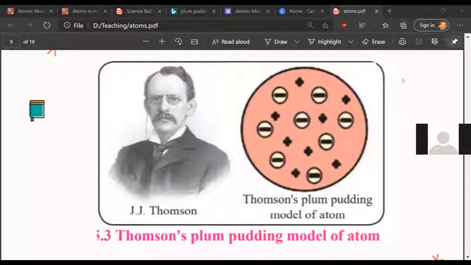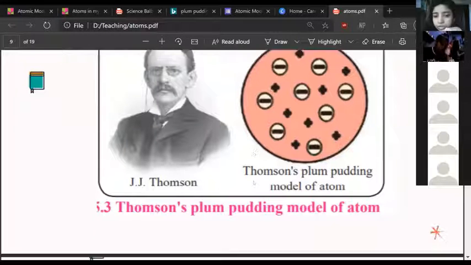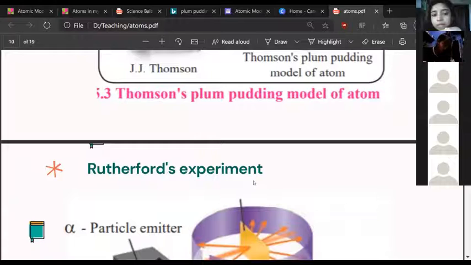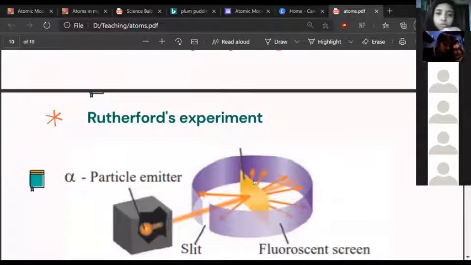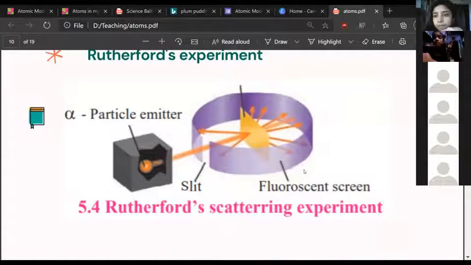All right. Now we will move forward to the next model, which is slightly different from these two. This was done by a man called Rutherford. He did an experiment that helped him figure out what the atom might look like. He took a particle emitter, like a laser gun, where a laser comes out of a gun. Instead of a laser, what came out was something called alpha particles.